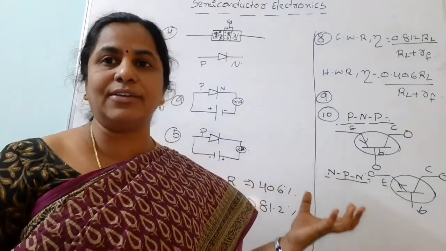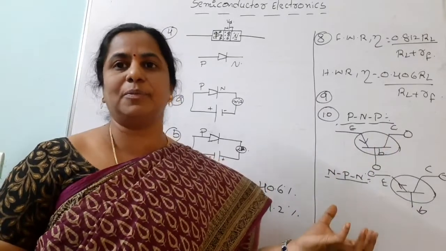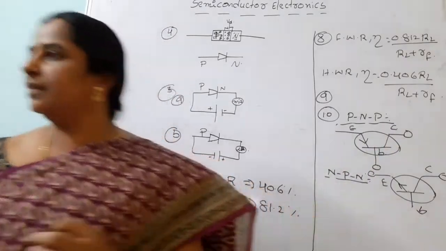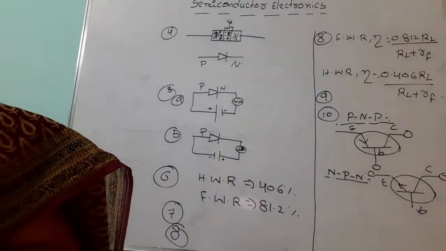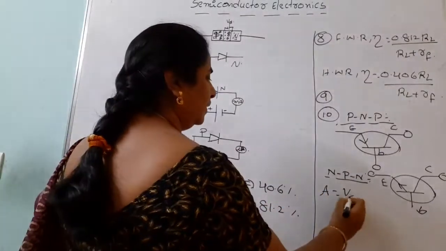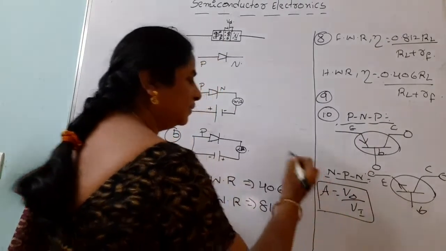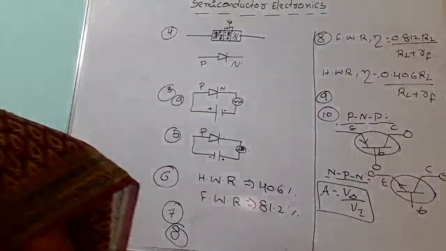Then how to find the amplification factor? It is the output potential by input potential. A equals V naught by Vi. This is the amplification factor.